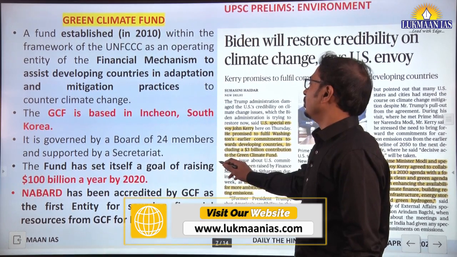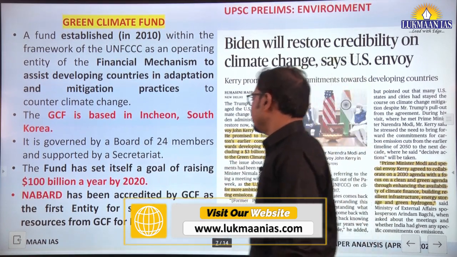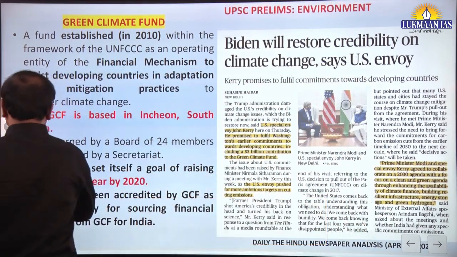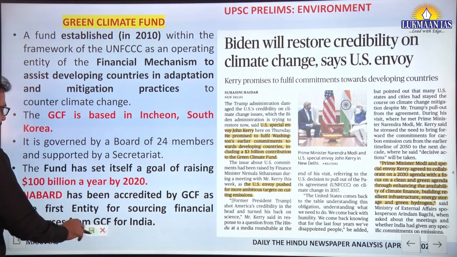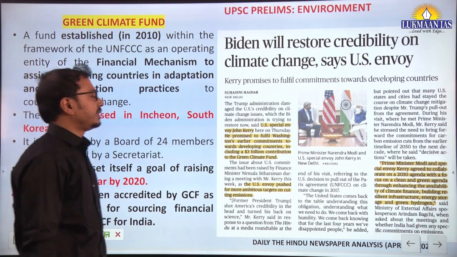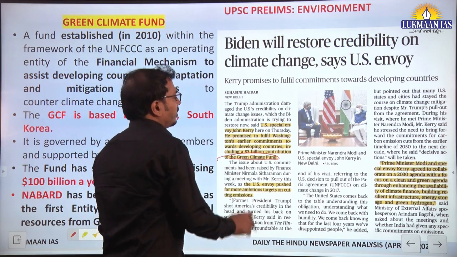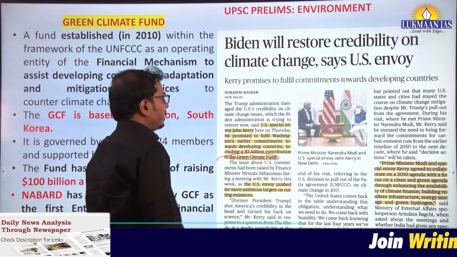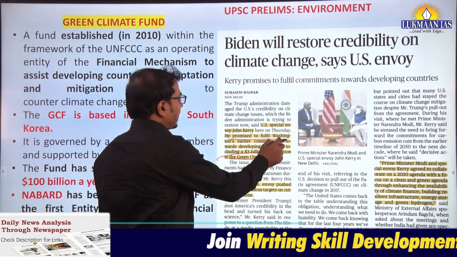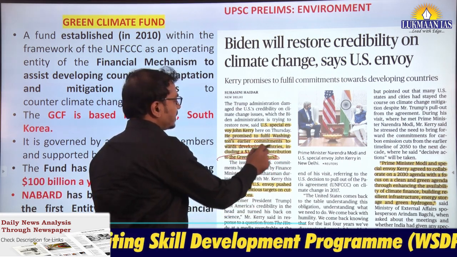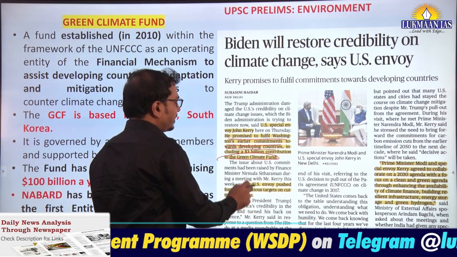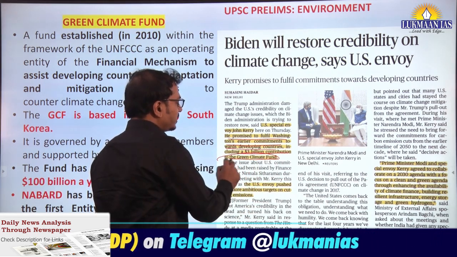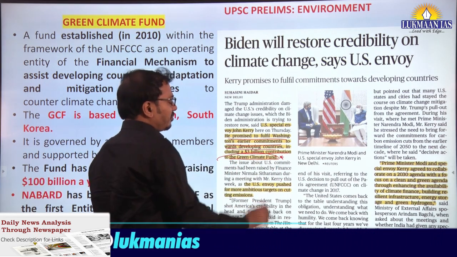Again, now prelims related developments: Green Climate Fund. The mention of this Green Climate Fund was there. Mr. Kerry visited the Prime Minister and he promised to fulfill Washington's earlier commitments towards developing countries, including a $3 billion contribution to the Green Climate Fund.